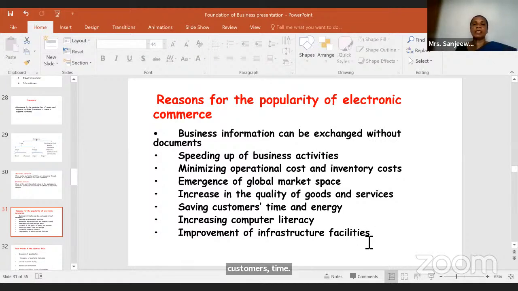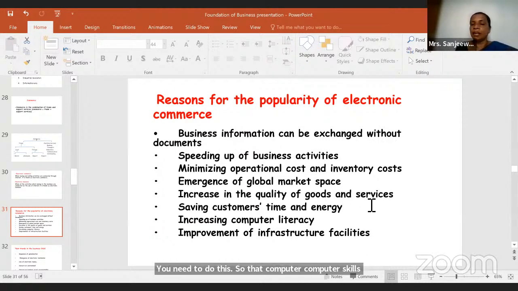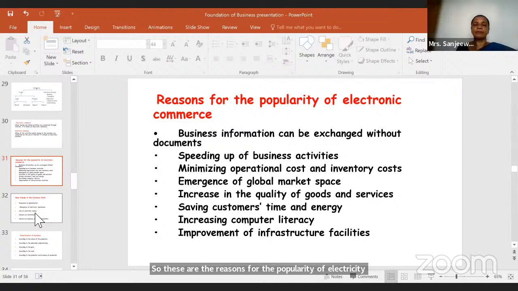Increasing computer literacy. Now, sometimes you might not know how to operate this computer. Then after that, you will be learning somehow or other, since there's no option, you need to do this. So that computer skills also you can enhance. Improvement of infrastructure facilities as well, right? So these are the reasons for the popularity of electronic commerce.